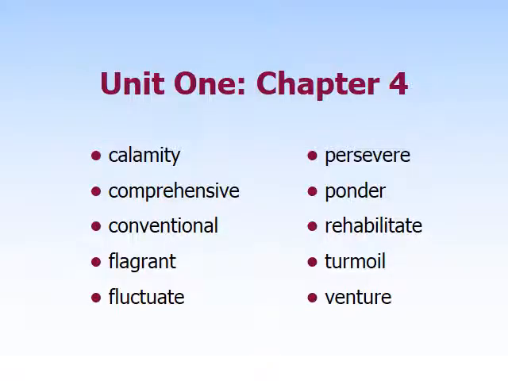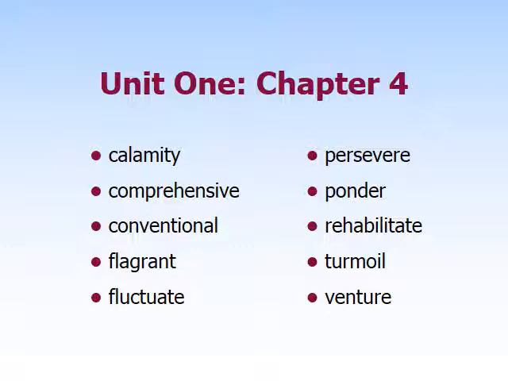All right, so here are our words. Let's go ahead and read through these and take a guess at parts of speech. The first one is calamity. No real clue there. Sort of, the ITY is a clue. Comprehensive, IVE is a clue. Conventional, the AL at the end is a clue.